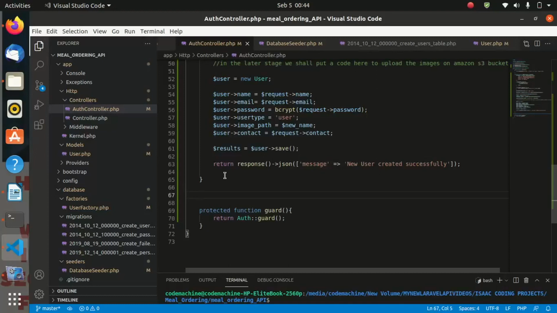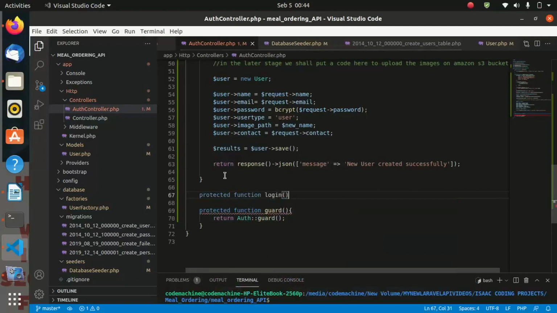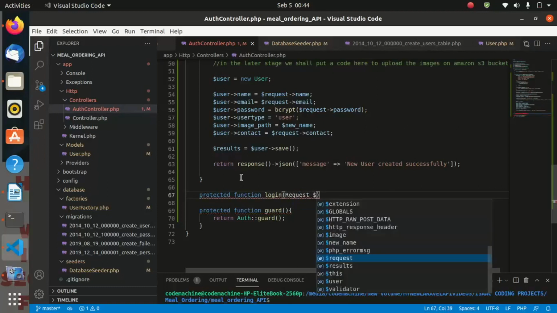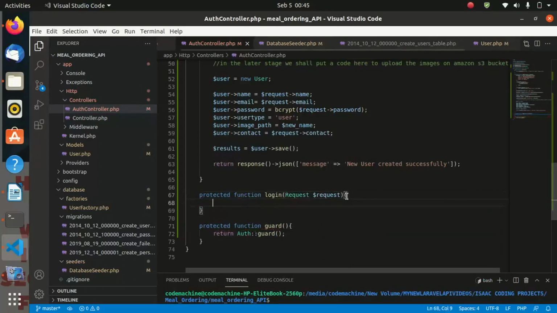Let us call it protected function login, and this one must accept form fields, so request, and let us give it a body, and within the body, let us put our validator.